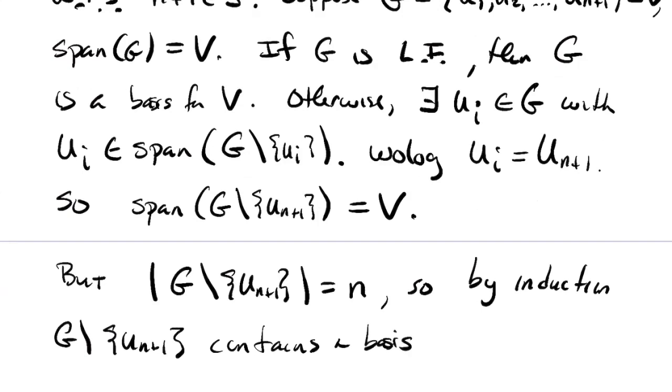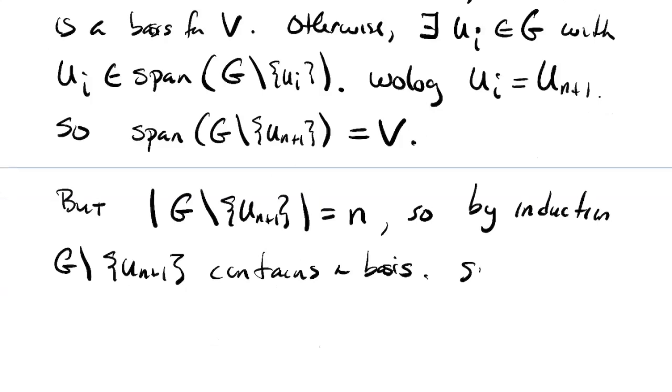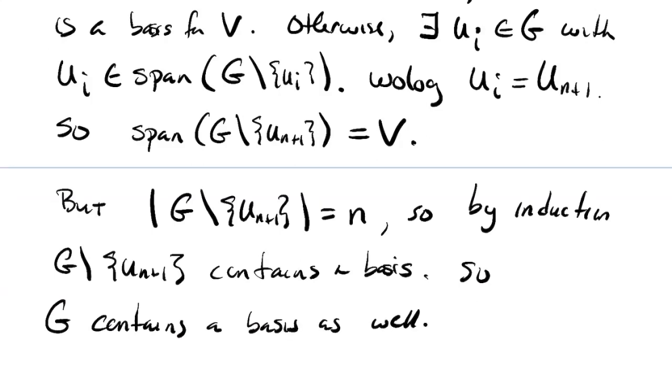Well, any subset of G take away u_{n+1} is also a subset of G, so G contains a basis. Okay, so by the principle of mathematical induction, any finite set that generates V contains a basis. And that's what we wanted to prove. Okay, thanks for listening.